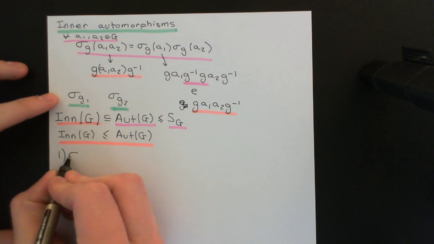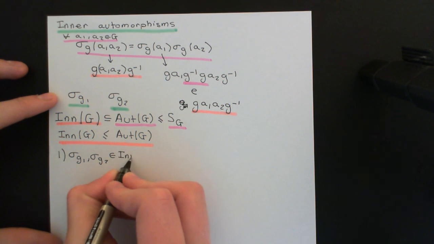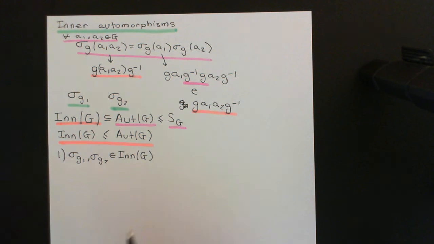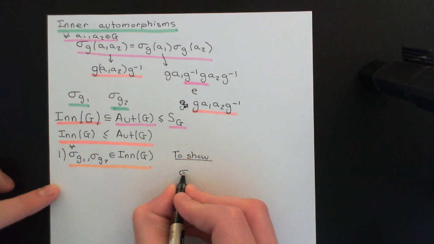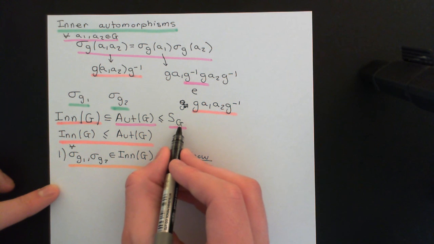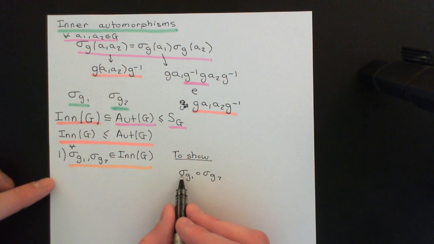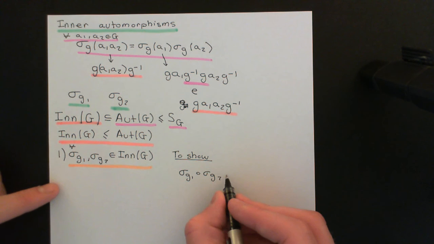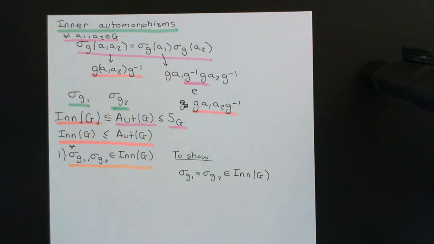So I want to show that if I have sigma G1 and sigma G2, two automorphisms in the set of all inner automorphisms, and I should put a for all there, for all inner automorphisms that I can pick, if I compose these two together, sigma G1 composed with sigma G2, where remember this means composition in the symmetric group on the group capital G, composition of the set permutations, meaning do the set permutation sigma G2 first, then do the set permutation sigma G1 second, I want to show that the answer, which I know is another automorphism, is actually another inner automorphism.